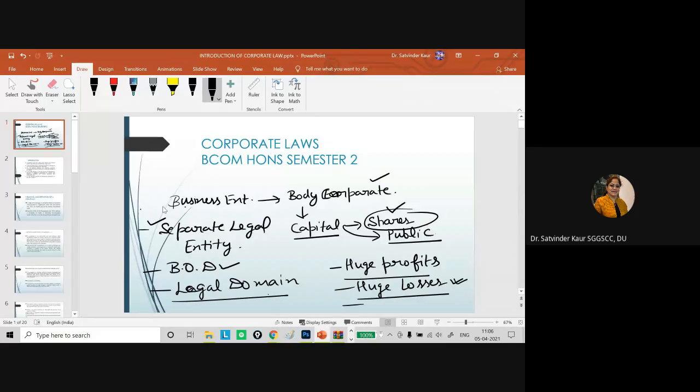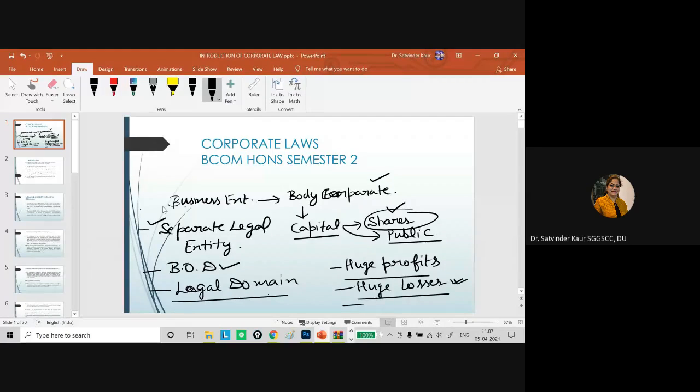So if we say the form of business enterprise, if we wish to run it as a partnership firm or under the LLP Act, or we wish to run it as a cooperative society, then different rules will apply.